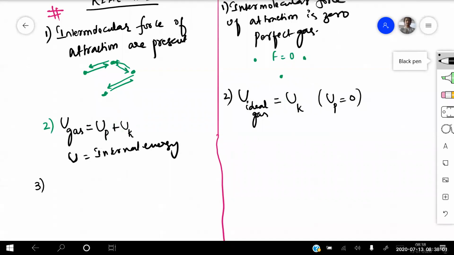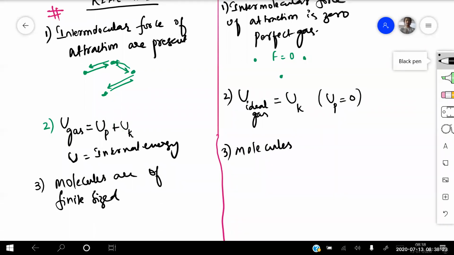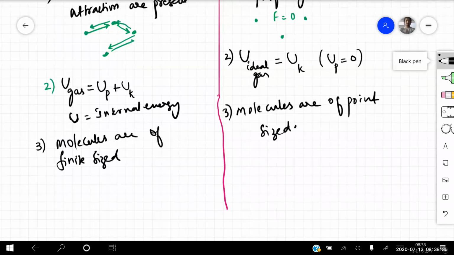Third point, you write here: these molecules are of finite size. That means you can calculate the size of these molecules in real gases. The same way, in perfect gases, molecules are of point size. Point sized means almost negligible. So these are the three different points you need to remember.